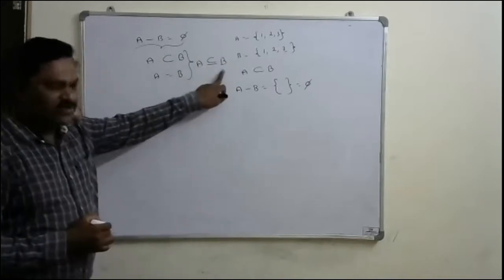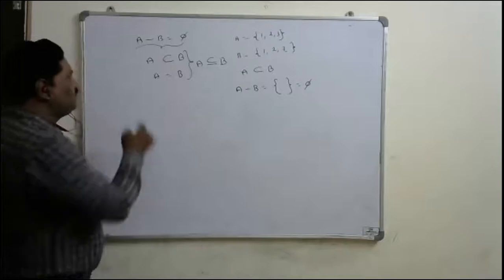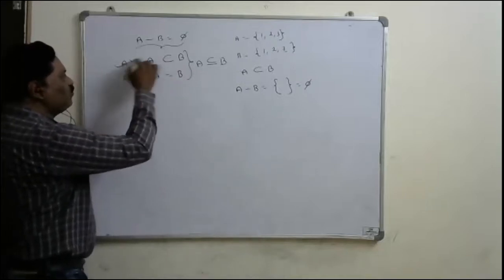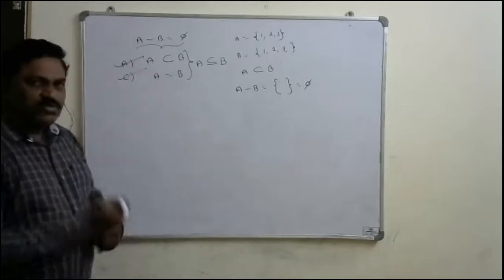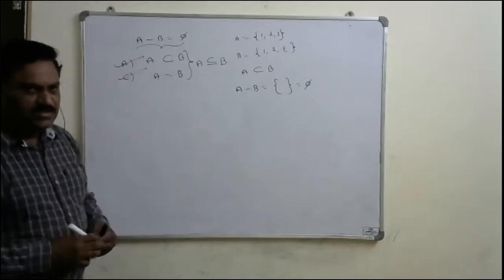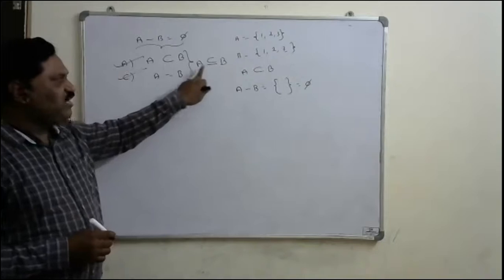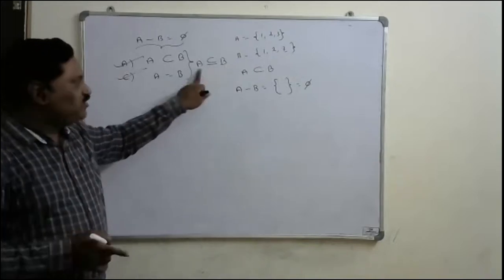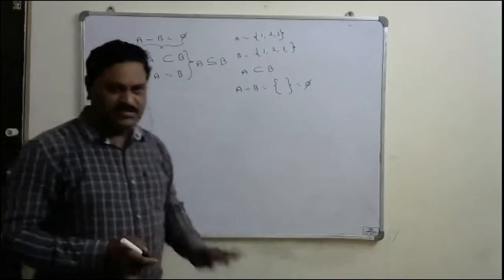This is the answer they have to give, but here they have given separate answers. A option is given like that and C option is given like that. So both are correct. Both the options are correct in this case. Actually, A should be a subset of B. When A minus B is equal to phi, A should be a subset of B is the answer. Okay.